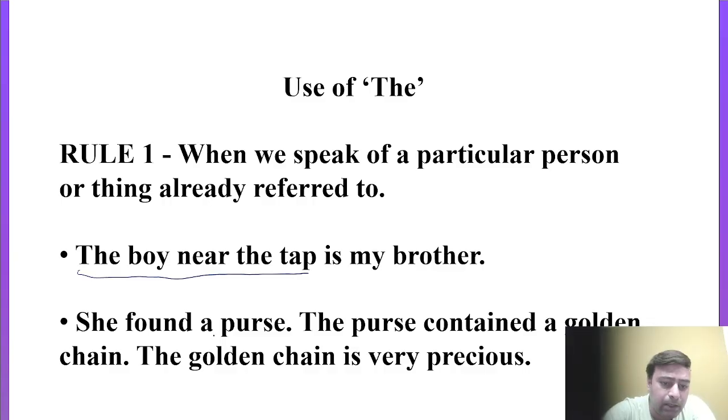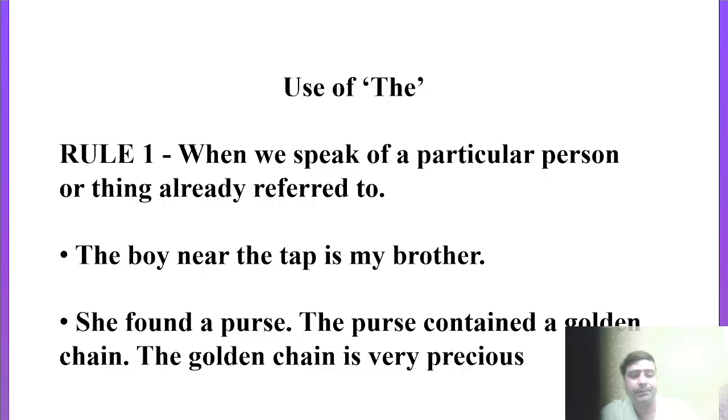So again this particular rule is applied here. A purse is a common noun actually, so here we have to use article A, but later on we specify that particular purse by using article the. The purse contained a golden chain. The golden chain is very precious. So in later stages you can use article the, but earlier, first of all, you have to use article A, right? Come to the next point.